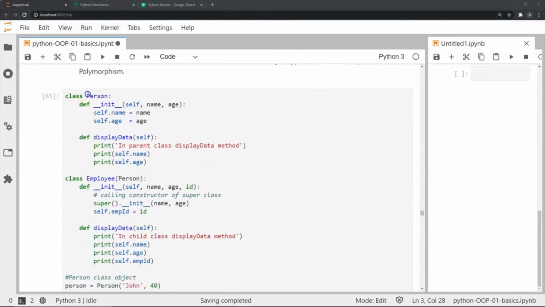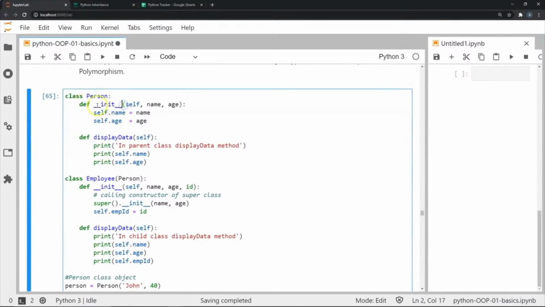So we have a class called Person, and we define the initializer with two attributes which we have to pass, called name and age, and we're going to store them in self.name and self.age. Now we have a user defined method called display data, where, if it's going to be called through the parent class object, then we're going to print 'in parent class display method', and then we're going to print the name and age that we have entered.